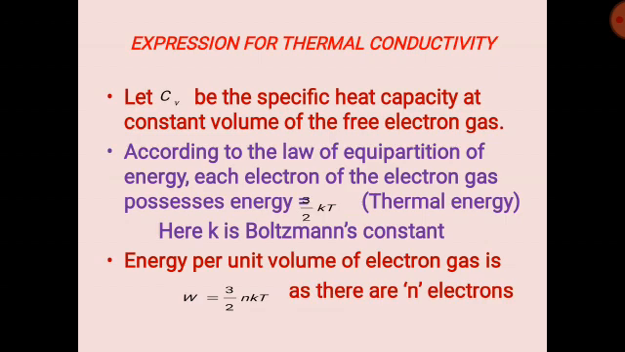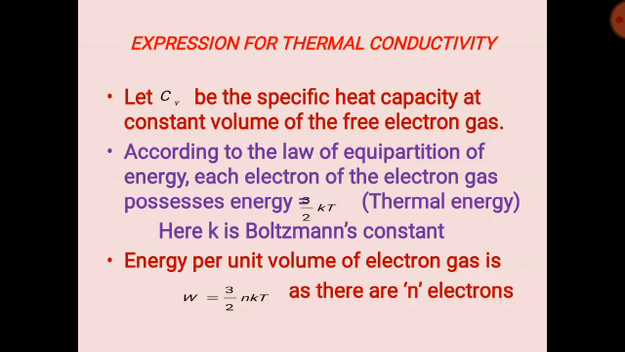Let Cv be the specific heat capacity at constant volume of the free electron gas. According to the law of equipartition of energy, each electron of the electron gas possesses energy equal to 3 by 2 kT. So 3 by 2 kT is called the thermal energy. Here K is the Boltzmann constant. Energy per unit volume of the electron gas, W, is equal to 3 by 2 nkT. As there are n electrons, we multiply by n.